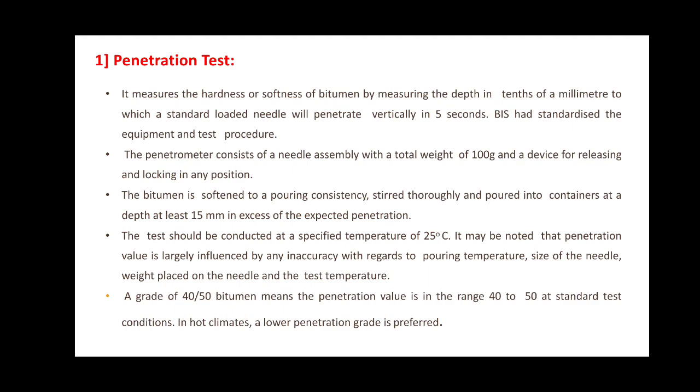Then the sample container is placed in the transfer tray with water from the water bath, and it is placed under the needle of the penetrometer. The weight of the needle, the shaft, and the additional weight are to be checked, and the total weight of the assembly should be 100 grams.